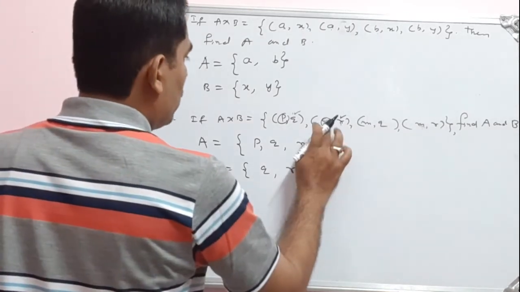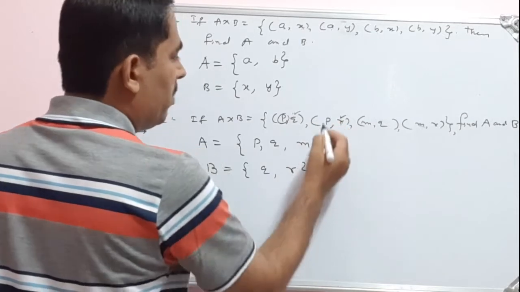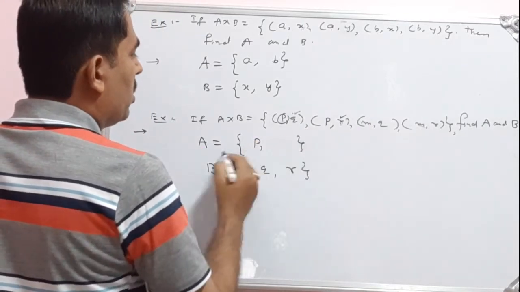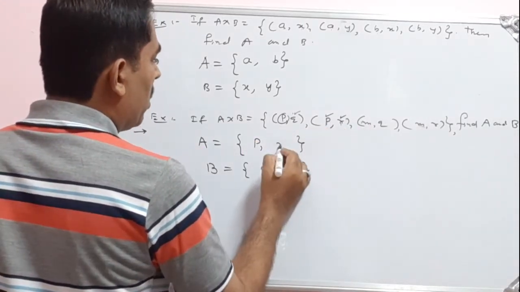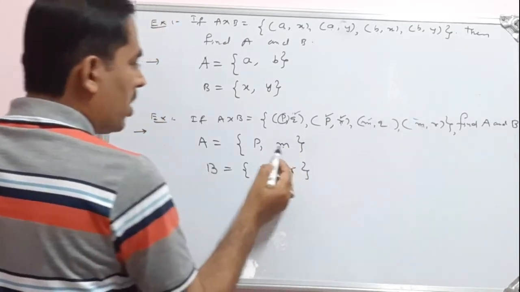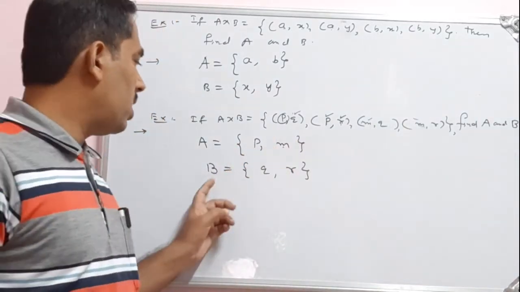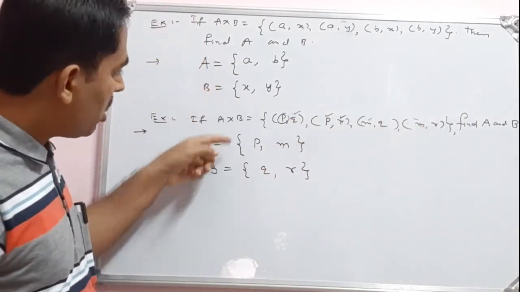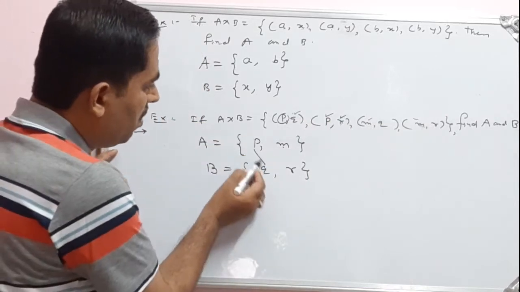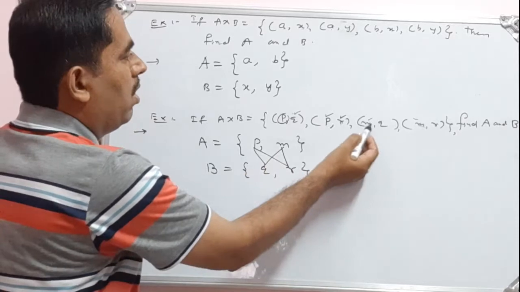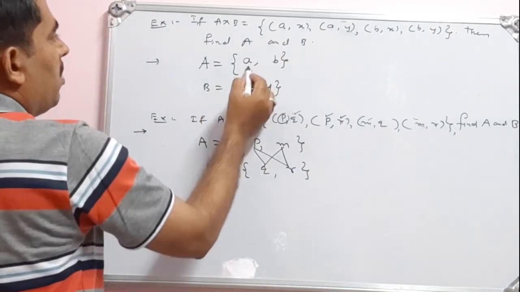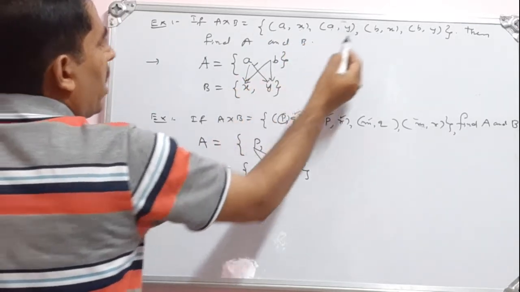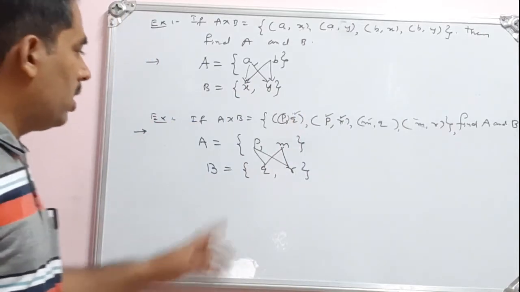Okay, this one is PQ, and let me make the correction here. Say PQ, PR. Then see, the first set is, okay, this P is repeated, and M. So this M I can write once and I can write P once. Okay, see P, M, and that second set, the set of second elements, that is Q, R. So then if I take the Cartesian product, see PQ, PR, MQ, MR. That is this. So then similarly we can write this: AX, AY, then BX, BY. So we can write that in this way.